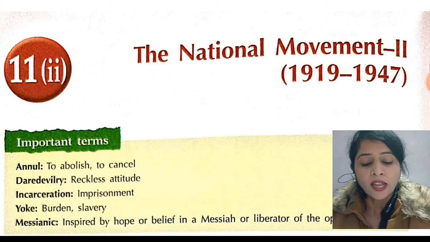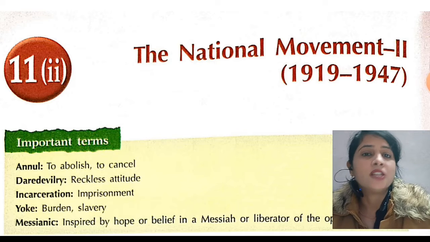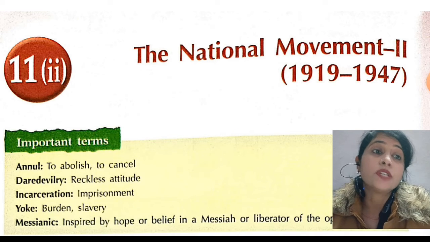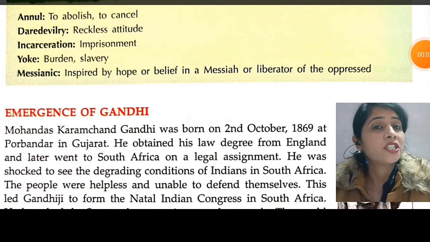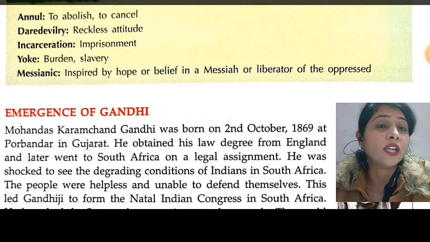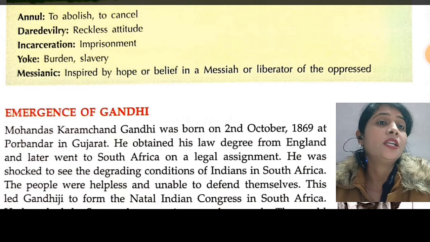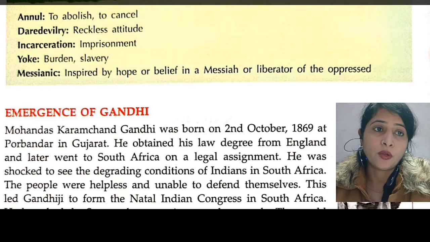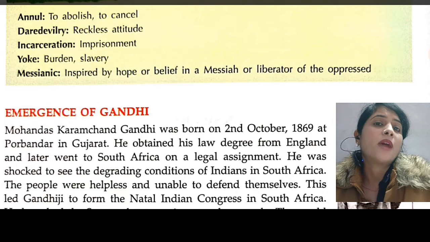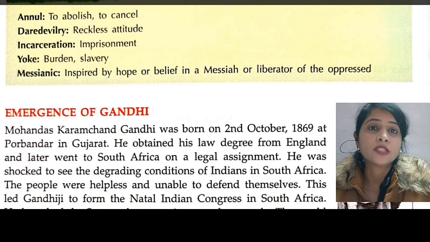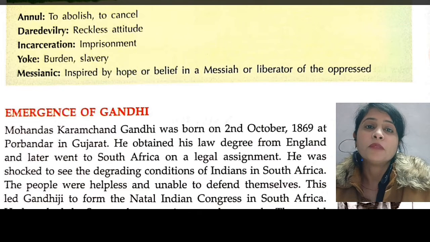Next is incarceration. Incarceration means imprisonment. Yoke means burden, slavery. Now, messianic: inspired by hope or belief in a messiah or liberator. A person who is inspired by something that has given hope is called messianic.